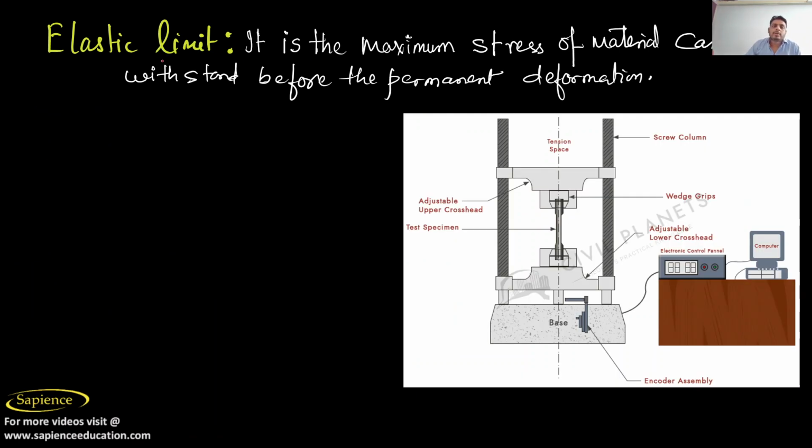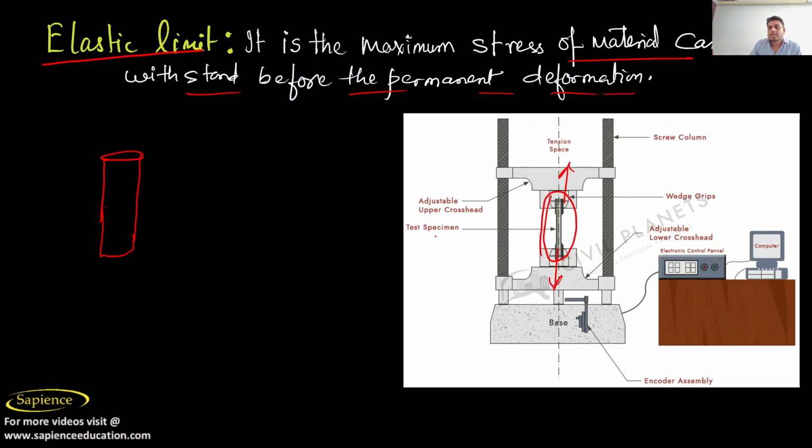Now, first of all, you need to understand what actually the elastic limit is. It is the maximum stress a material can withstand before permanent deformation. So what do we mean by permanent deformation? Let us consider a material like this, and see in the figure, this material is being pulled from both sides. So what will happen? Its size will change.